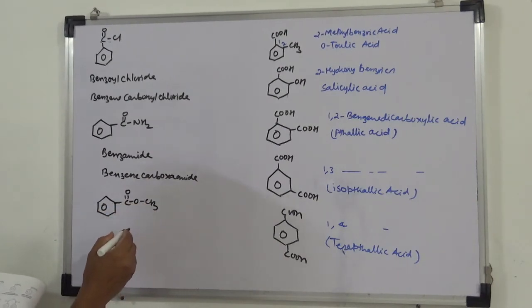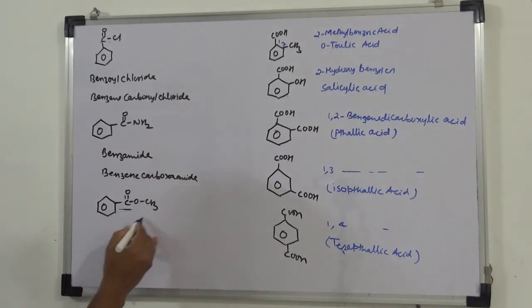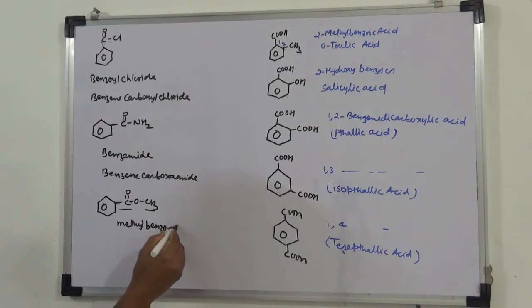Ester है ये. So this is methyl benzoate. पहला नाम इसका methyl benzoate. Okay.